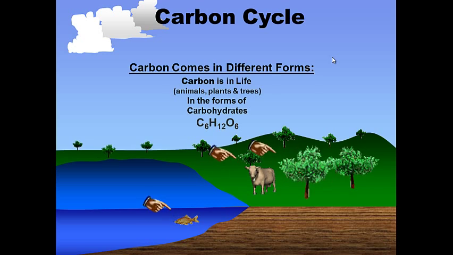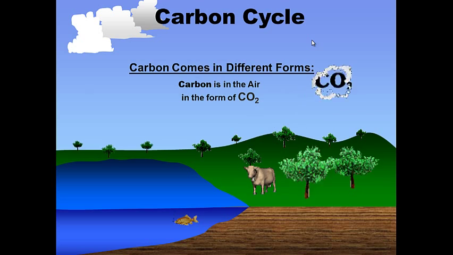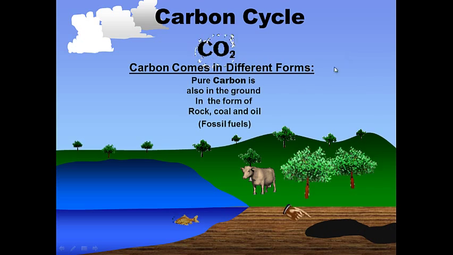Carbon comes in life in the form of carbohydrates, C6H12O6. That's the simplest of all carbohydrates. So carbon is in life, right? Carbon is in the air in the form of CO2, carbon dioxide. Pure carbon is also in the ground in the form of rock, coal, and oil, fossil fuels, down here.